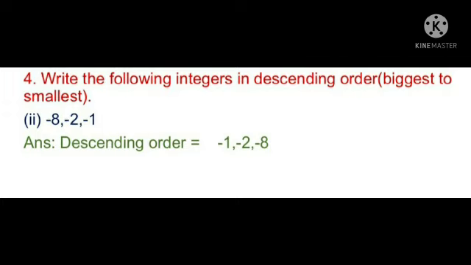Why? Because -1 is the position on the right side. To the left side of -1 is -2, left side of -2 is -8. So this is descending order. Remaining all like this only. So remaining all problems are homework to you. Okay children, see